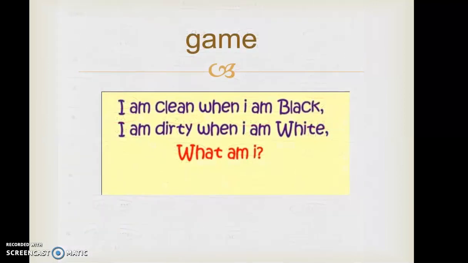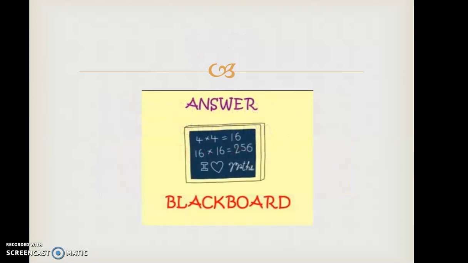Next, we are going to play one more game. So it is like a puzzle only. I'm clean when I'm black. I'm dirty when I'm white. What am I? So just think for 5 seconds and just say the answer. So 1, 2, 3. So 5 seconds gone. The answer will be a blackboard. So a blackboard will be black, but it will be clean. When I start writing something on that blackboard, it will become white and dirty.